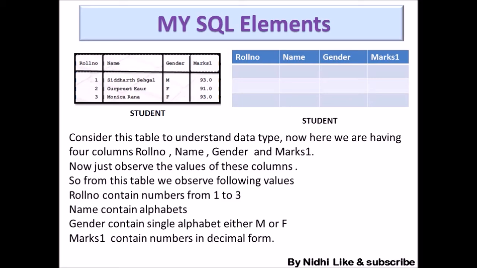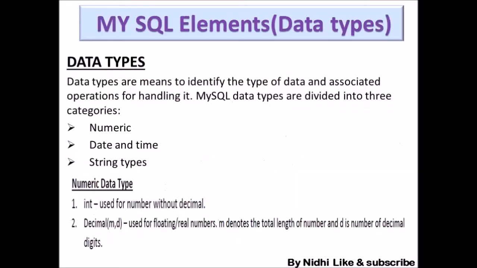On the basis of this, now let's talk about data types. Let's talk about the numeric data type. Numeric data type consists of two types of values. First is integer. Integer is used for numbers without decimal, or you can say fractional values. Second type is decimal values. Decimal has two parameters. Parameters means we have to provide two things: one is the m value and, after a comma, the d value.